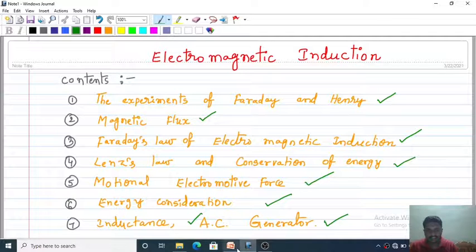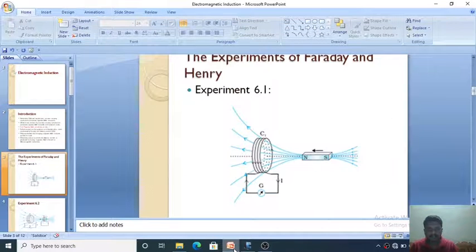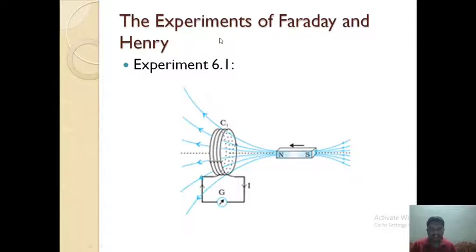Next I'll start with the experiments of Faraday and Henry. This is experiment number 1. Here the coil C1 is a coil with some number of turns, with two ends, the first end and the second end. The two ends of the coil are connected to a galvanometer. What is the function of the galvanometer? It detects the current in the coil or circuit.